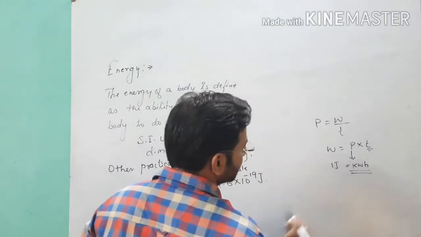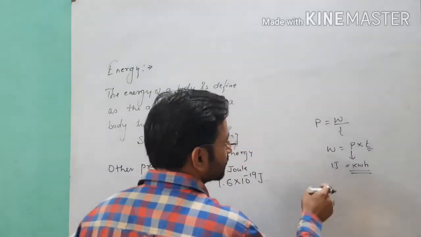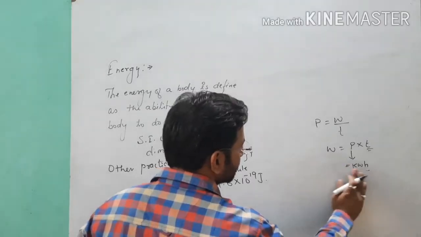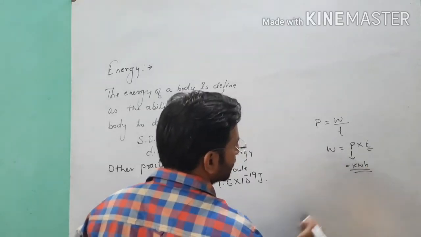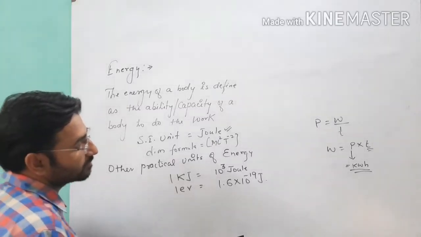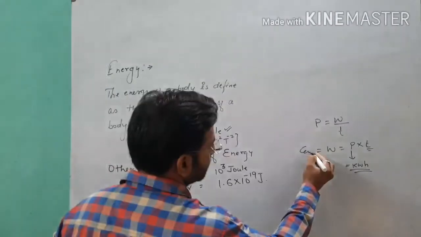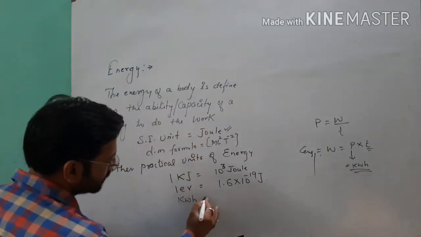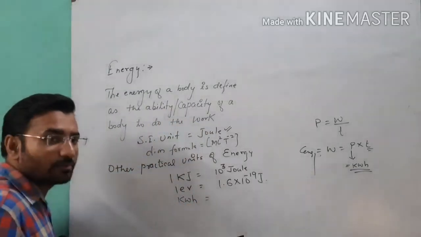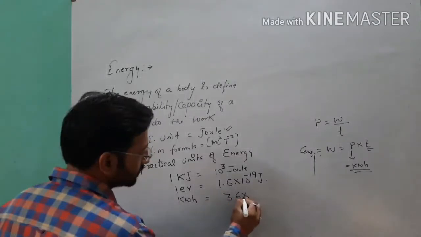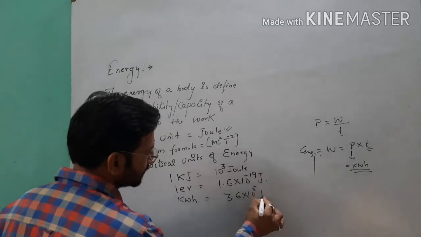So you can write here kilowatt hour is one of the units of work. Work means energy, this is our energy. So this kilowatt hour is one of the practical units for energy, and 1 kilowatt hour is equal to 3.6 into 10 raised to the power 6 joule.